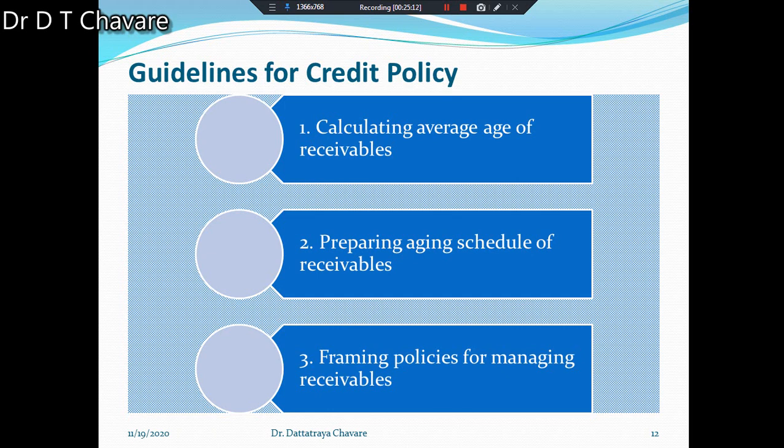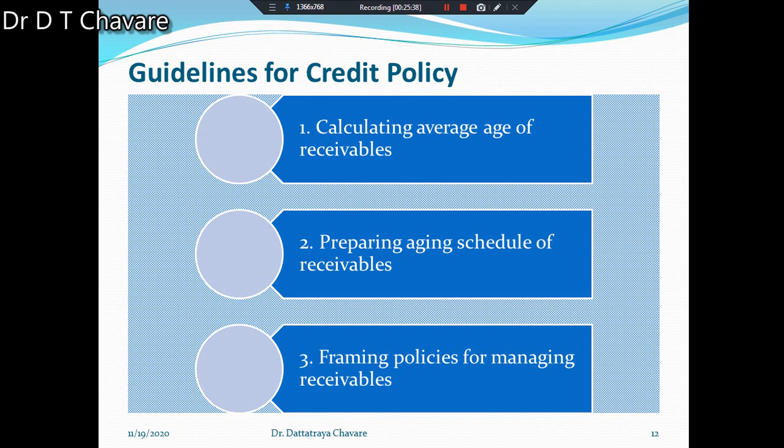What are those? First is calculating average age of receivables. What do you mean by average age of receivables? It involves the computation of average collection period. The period so calculated should be compared with the credit period for the entire industry or similar firms.